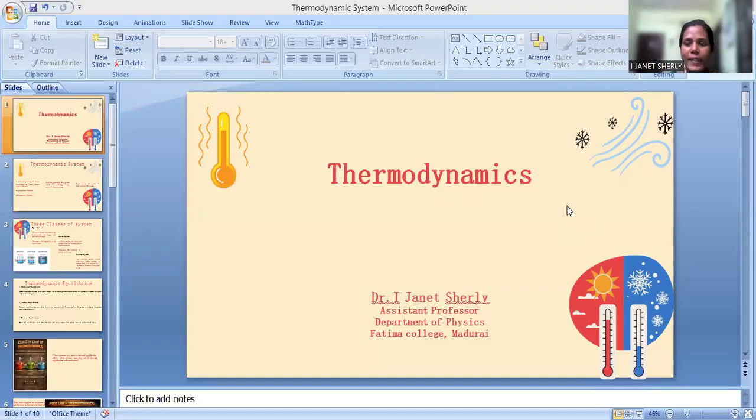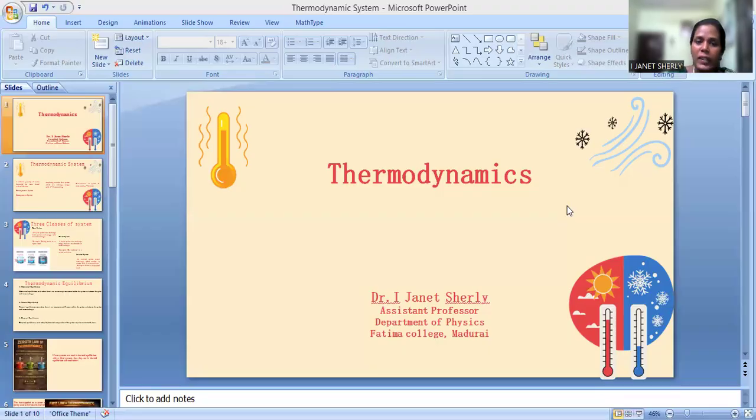Today we'll be looking into an interesting topic, which is thermodynamics and some of the important laws of thermodynamics. Before getting into the laws, we should know some of the basic things about a thermodynamic system: what thermal equilibrium is, what mechanical equilibrium is, what a system is, what a surrounding is, and when a system can be called an open system or a closed system. Only after knowing all these things can we move into the laws of thermodynamics.